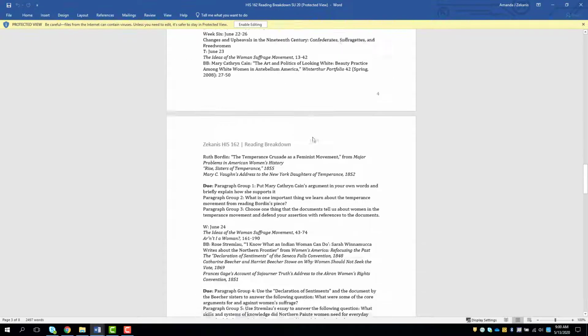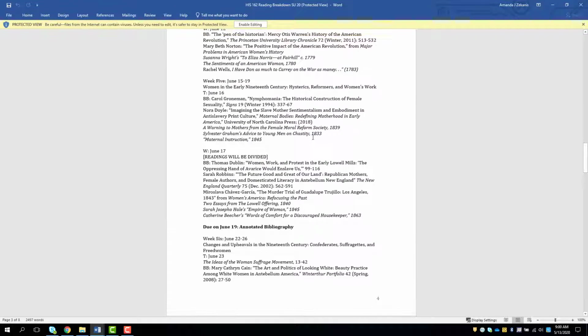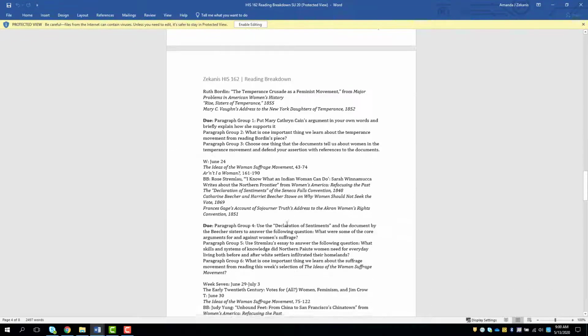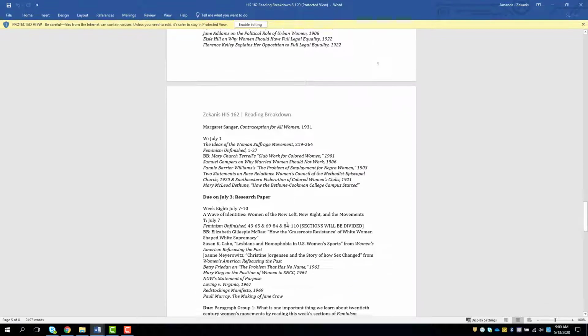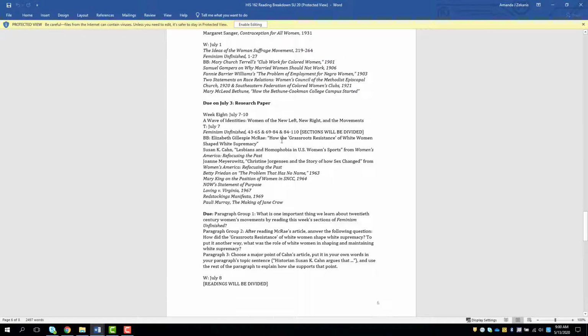As you can see, it goes through different paragraph assignments. You don't have any paragraph assignments in weeks 4 and 5. Week 5 is when your annotated bibliography is due. Week 6, you have some paragraph assignments. Week 7 is when the research paper is due.